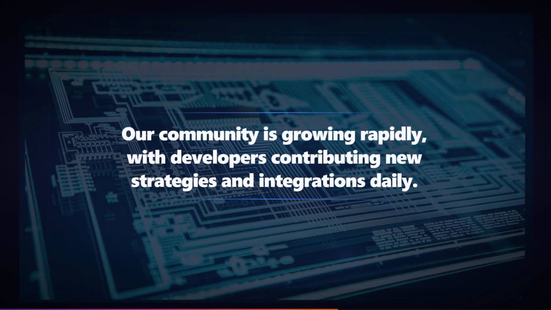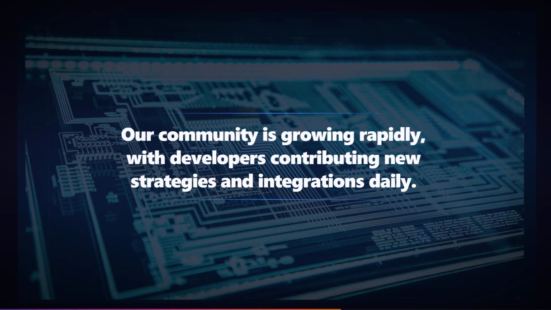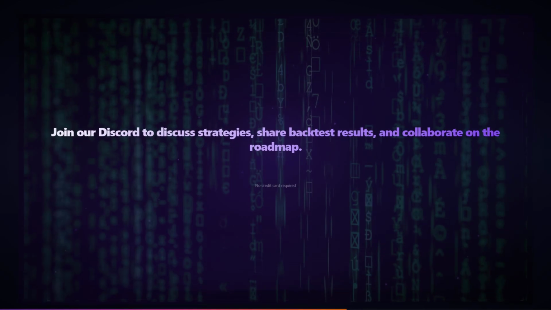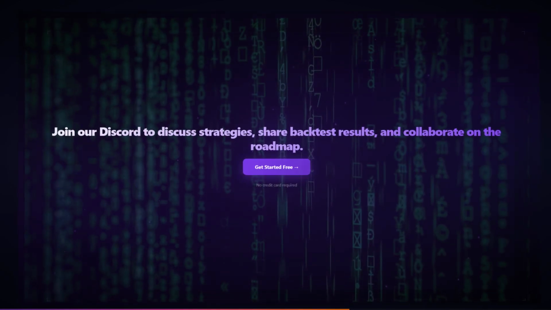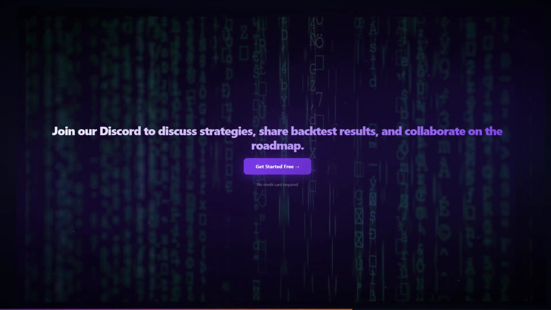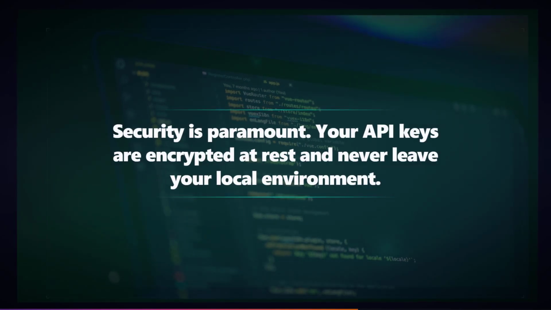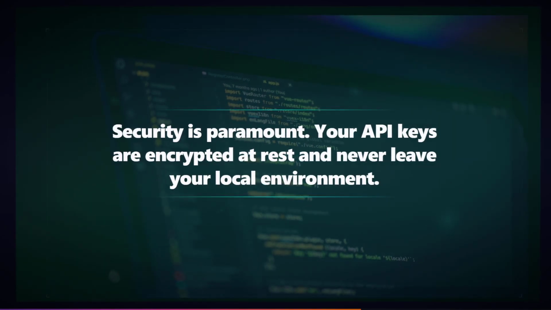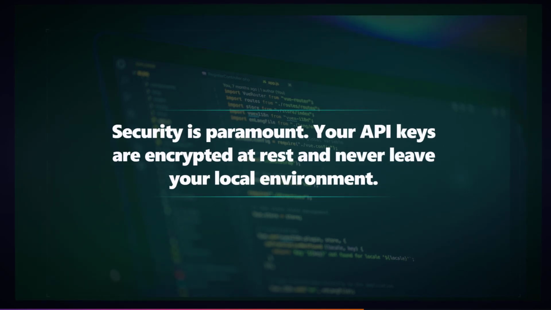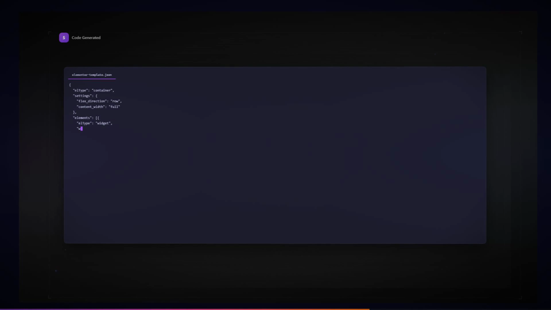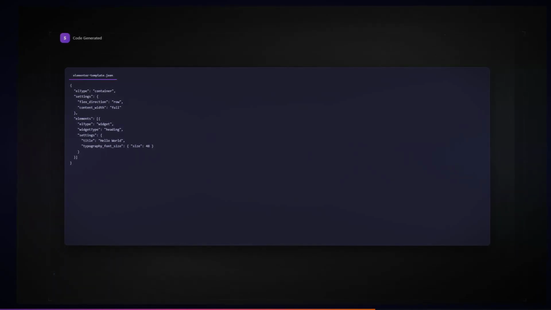Our community is growing rapidly, with developers contributing new strategies and integrations daily. Join our Discord to discuss strategies, share backtest results, and collaborate on the roadmap. Security is paramount. Your API keys are encrypted at rest and never leave your local environment. We believe in open source. The entire Vibe Trading framework is available on GitHub for anyone to audit and improve.